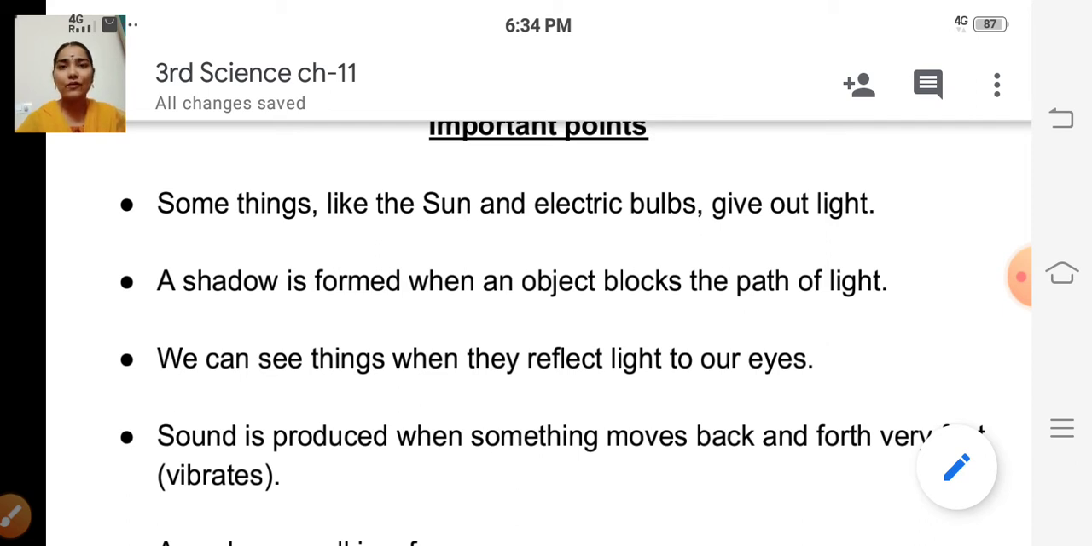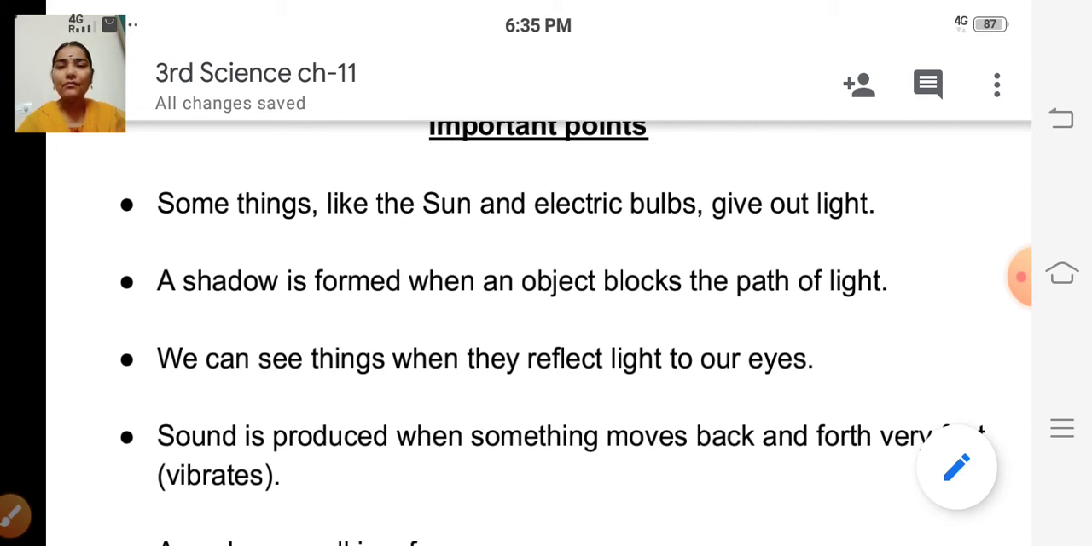So, what are the sources of light? So, we have learnt in the previous class, isn't it? And we have revised. Yes. So, what are the sources of light? Sun, electric bulb, candle, isn't it? So these are the sources of light. Okay. So some things like the sun and electric bulbs give out light. So those things that give out light are called sources of light.